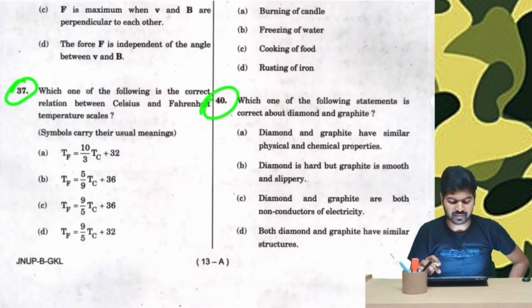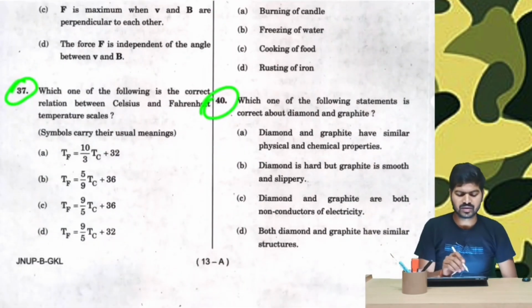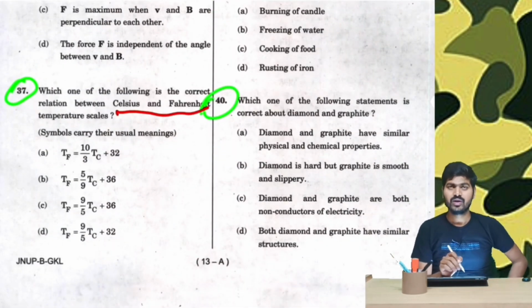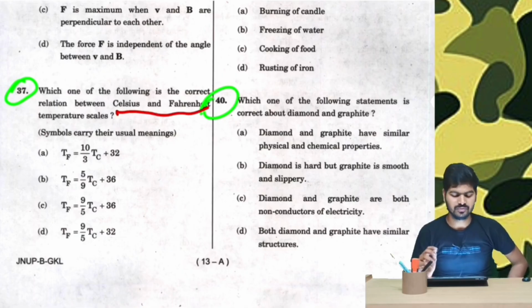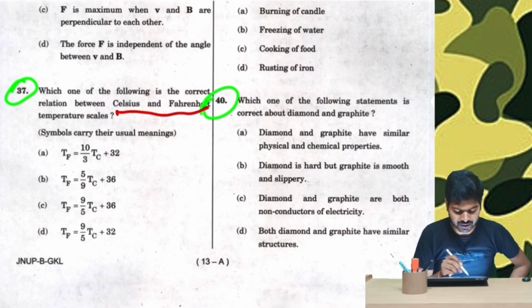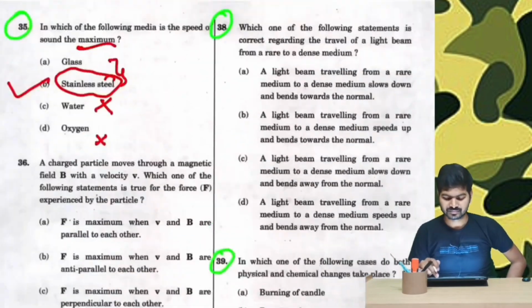Question number 37. Which of the following is the correct relationship between Celsius and Fahrenheit? We have seen this particular thing many times. Even if we don't remember it correctly, we know that there is something with 9/5 and 32, and there is only one option which consists of 9/5 and 32 both. Therefore, option number D.